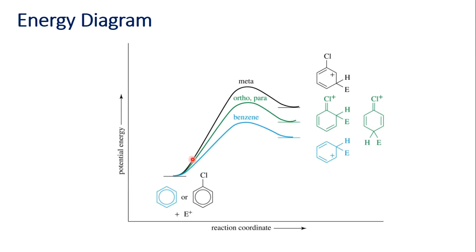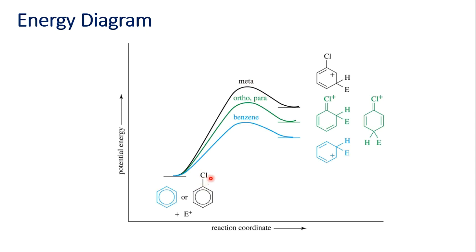This is the energy profile diagram of substitution, of the first addition of this electrophile to this. See, if you compare benzene and chlorobenzene, these halogens are deactivators.